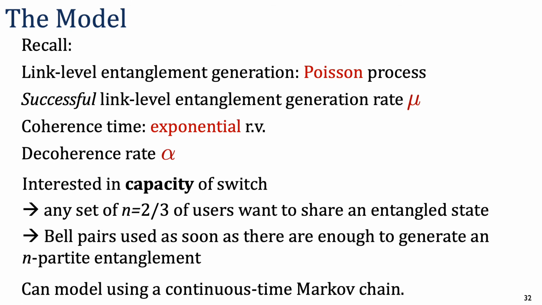Also, the switch will use Bell pairs as soon as there are enough to generate an n-partite entangled state, since doing otherwise would also likely result in a switching rate that falls below the capacity.